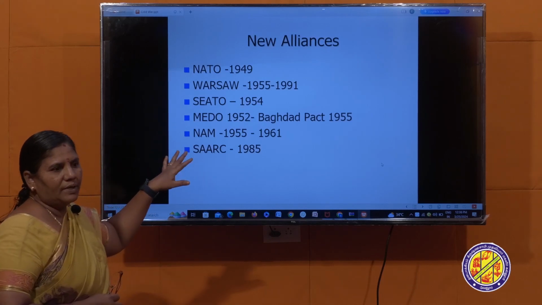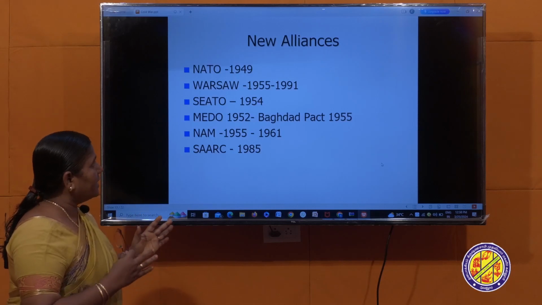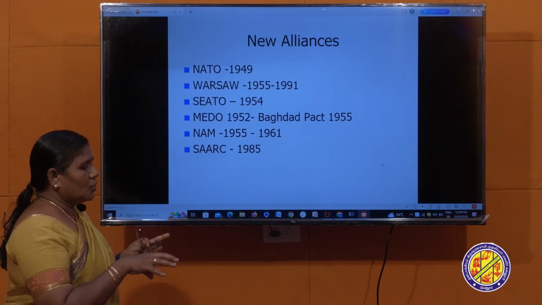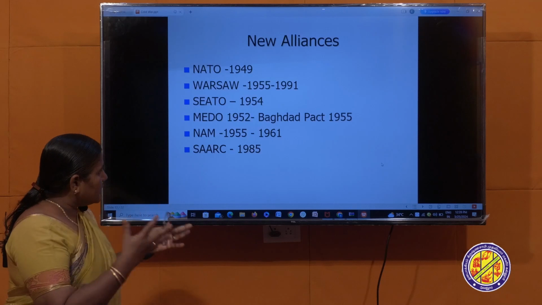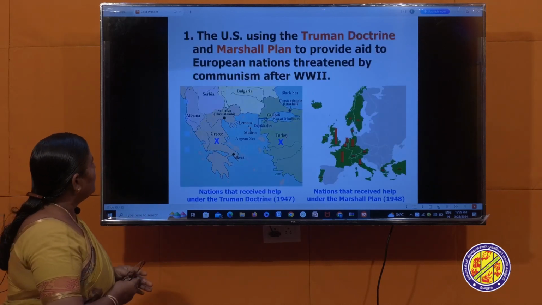These were the other military groups in the crops. In this way, the world itself divided into many groups. In that way, all the countries engaged in this Cold War.